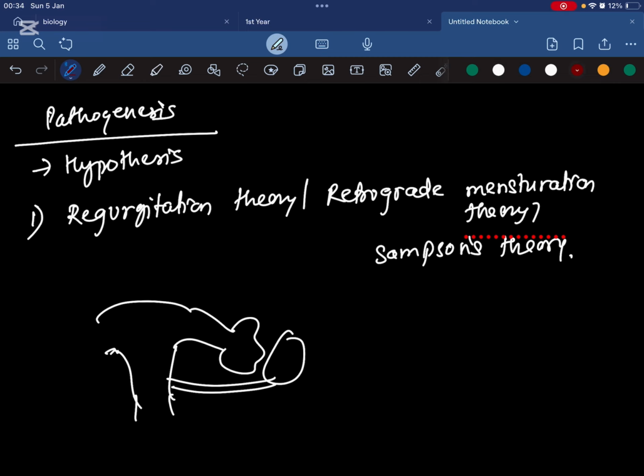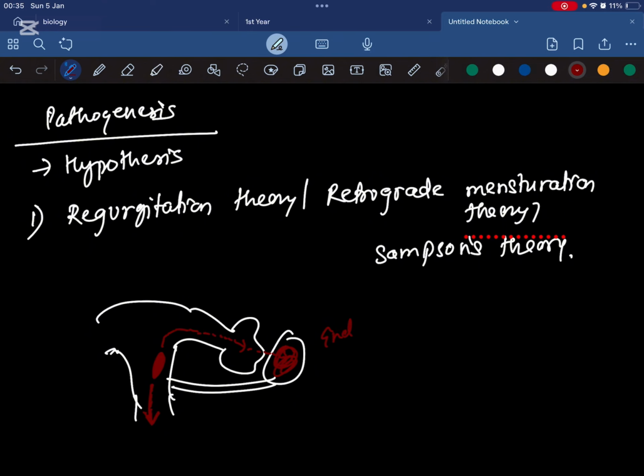As you know, during menstruation the endometrial tissue sheds, and generally it comes out this way, through the cervix and the vagina. This is the normal way menstruation occurs. But according to this theory, during menstruation, instead of the tissue coming this way, it moves in a retrograde manner. So it moves into the fallopian tube, and through that it goes into the ovary.